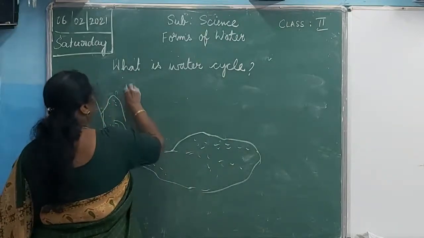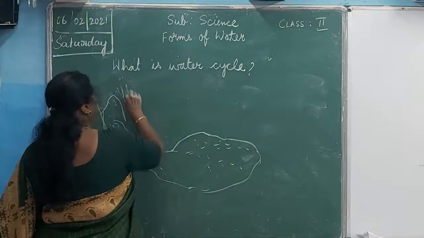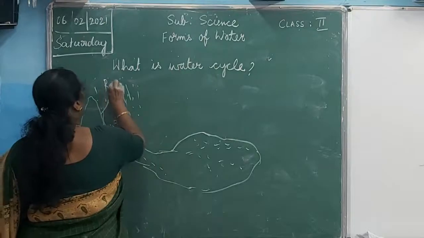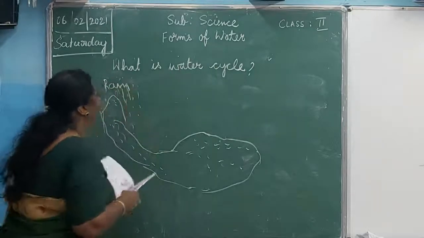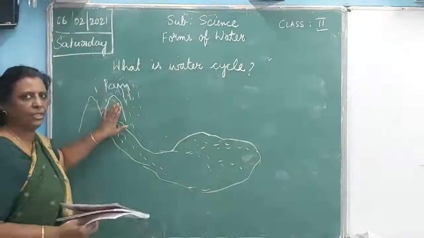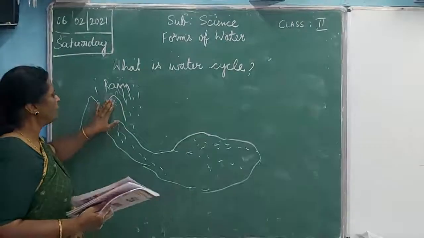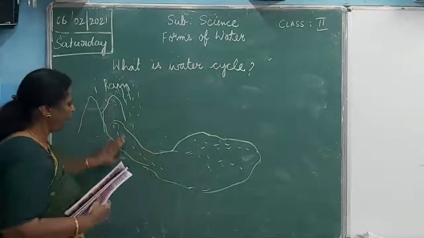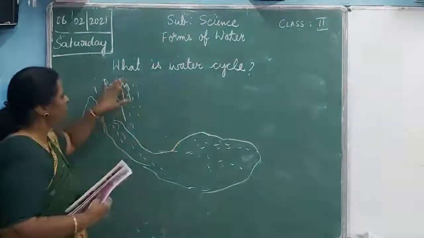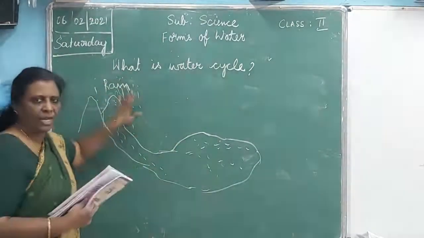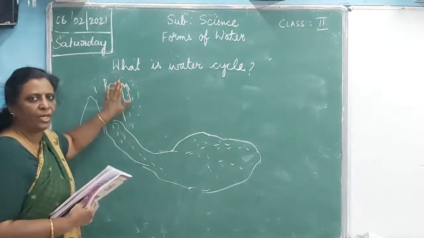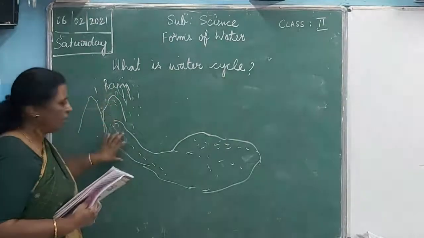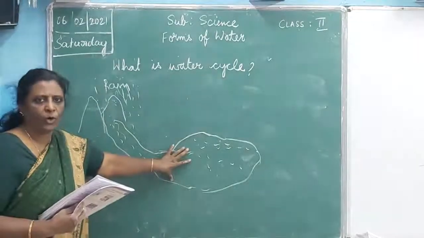And even when you get rain, this is rain. Because of rain, you get water, isn't it? And even because of the snow melting, you get water. That water flows into the river. Rain is the main source of water that you have already studied in the last class. And this rain brings water and gets collected in a pond.